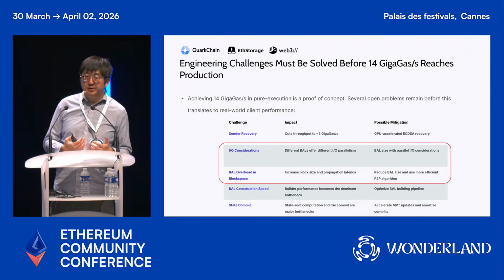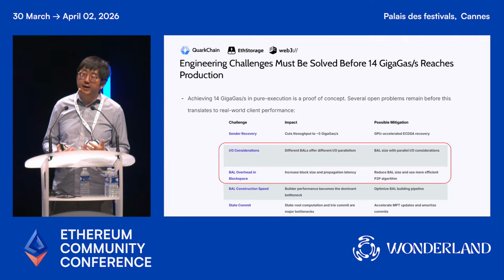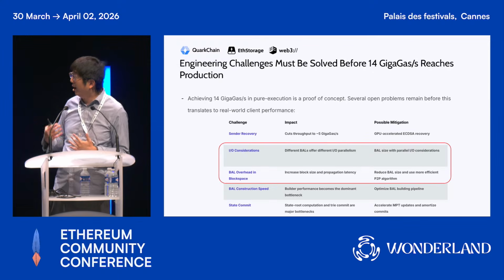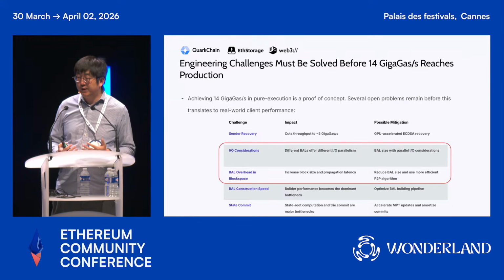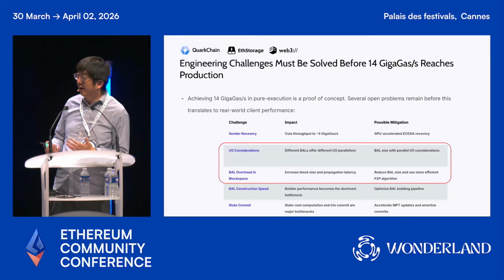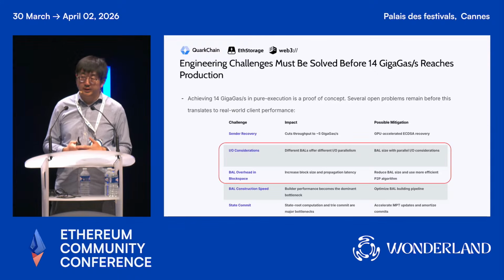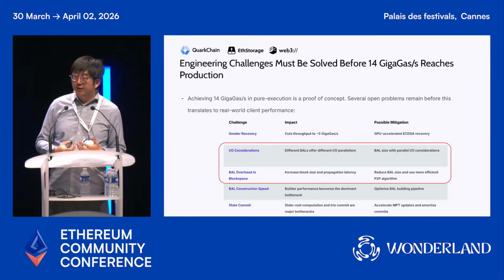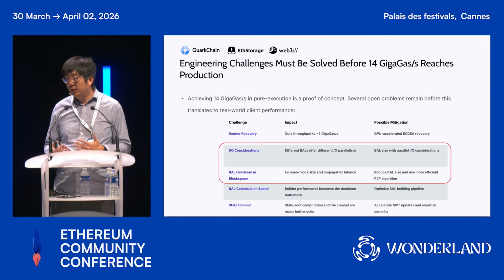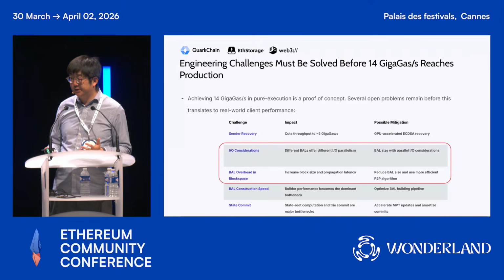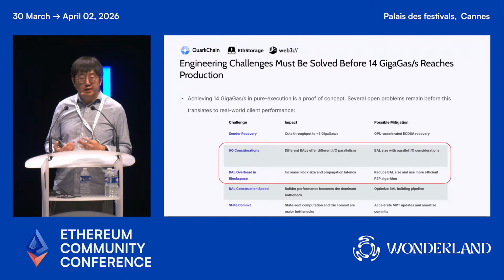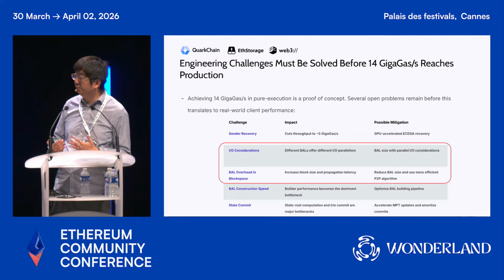So we need advanced techniques, for example, P2P algorithms or EPBS, and PeerDAS can also help to propagate the BAL information with, for example, pipelined execution so that we are able to fully utilize the BAL without worrying about the propagation latency. Another thing is that the BAL here is more of an experiment for the validators, but there are also limits from the builders on how quickly they are able to build this BAL.